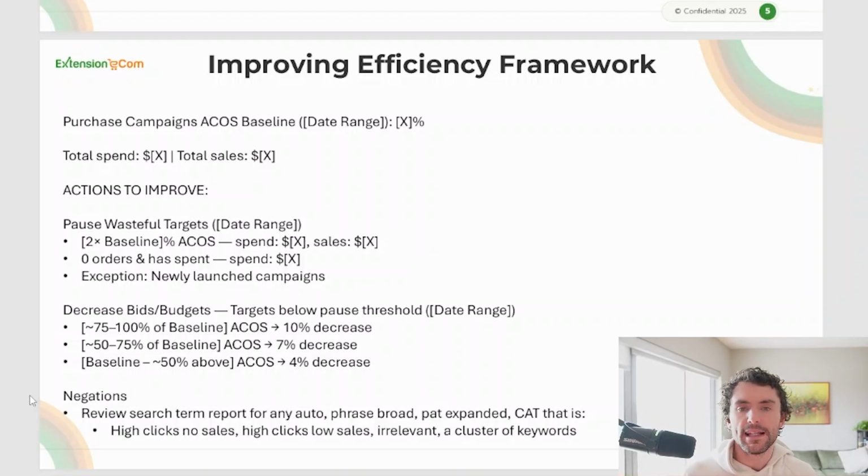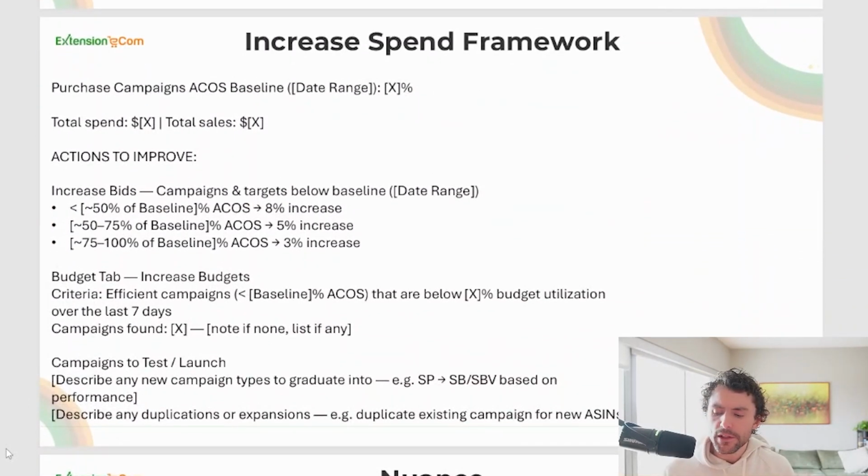Once you've implemented that improving efficiency framework, you want to give it time to reset and collect data, and then redefine whether it's time to push or if you need to further pull back. Now, let's say you want to push. Then you would use the increased spend framework. Again, we want that purchase campaign ACoS baseline so we can understand how our non-branded ads are performing.